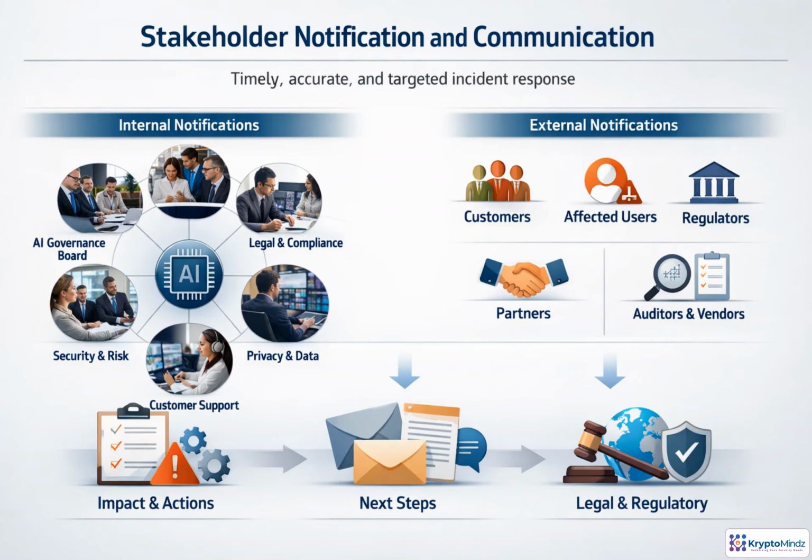Communication during an AI incident is not just a courtesy, it is part of control. The right people need the right facts at the right time. Internally, governance, legal, privacy, security, risk, system owners, support, and executives need enough information to coordinate decisions. Externally, customers, affected users, regulators, partners, auditors, and vendors may need notice based on severity, jurisdiction, and contracts.